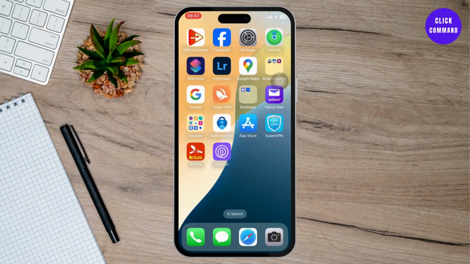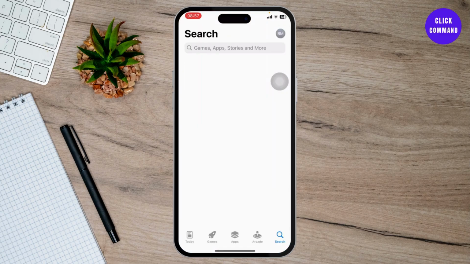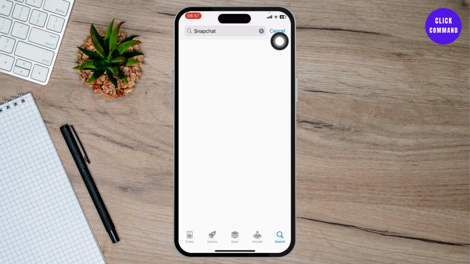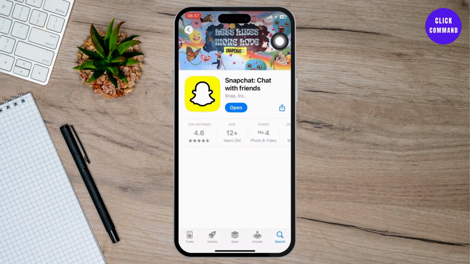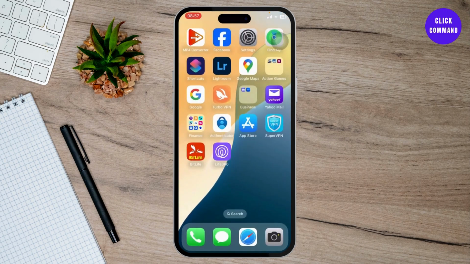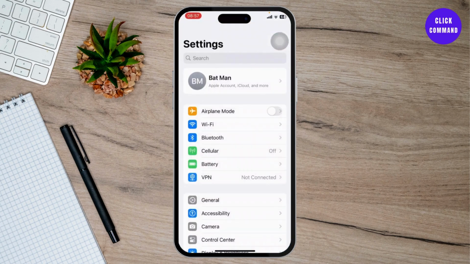If not, you can head over to your app store first. On your app store, search for Snapchat. After you search for Snapchat, if there is an update available, update your app. So if you see an update button here instead of the open button, tap on update, and after you update your app, you can then head back. Then try again.